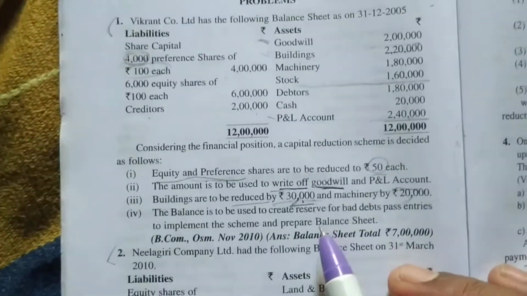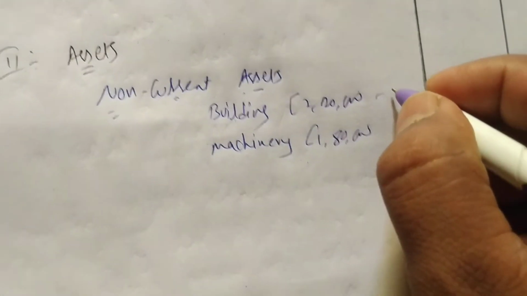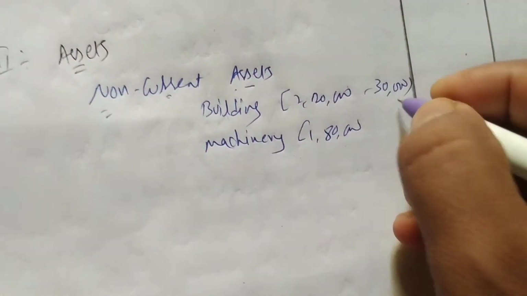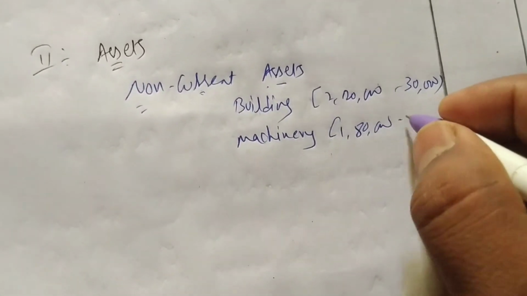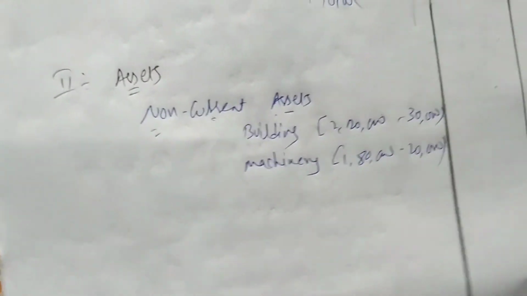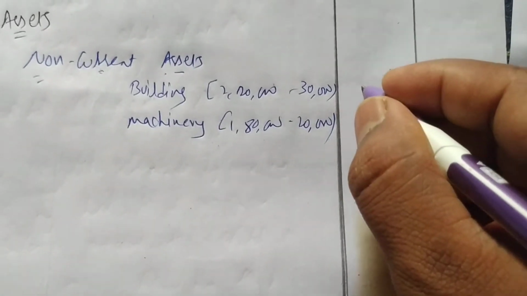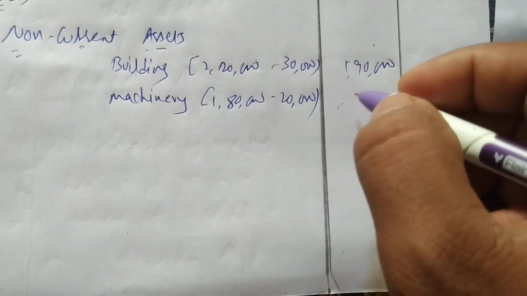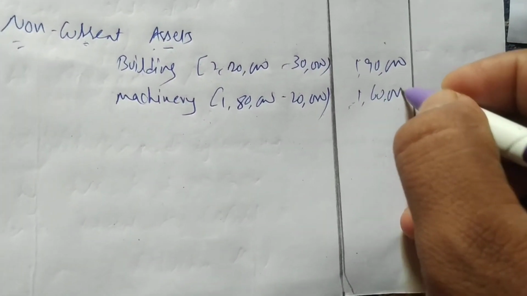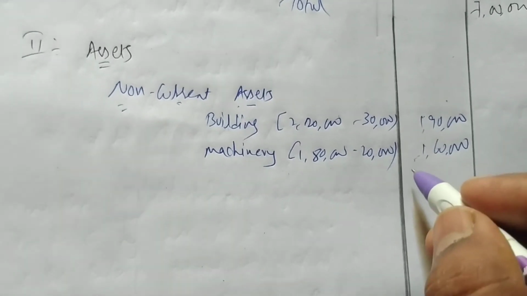He's saying from 2,20,000 deduct 30,000, and from plant and machinery deduct 20,000. Okay, so we'll get 1,90,000 here, and here 1,60,000. So the total of these two we'll write later.